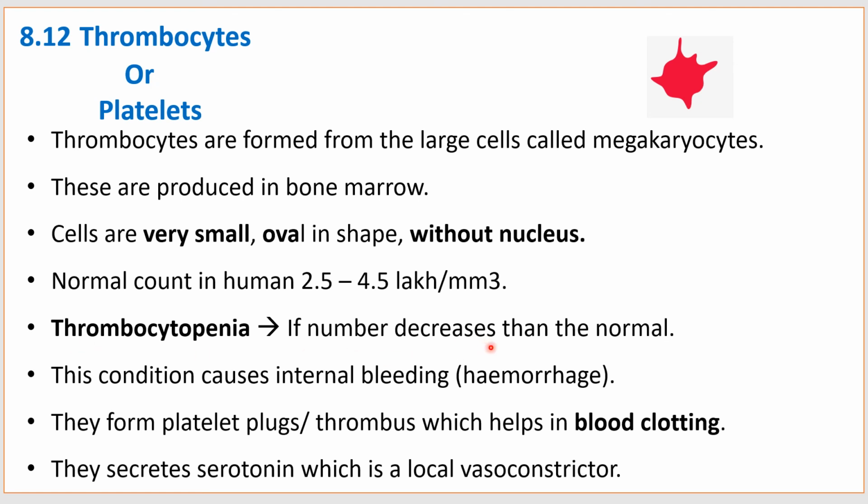If the number of platelets decreases than the normal, it is called as thrombocytopenia. This condition causes internal bleeding, that is called as hemorrhage. They form platelet plugs or thrombus, which helps in blood clotting. They secrete serotonin, which is a local vasoconstrictor.